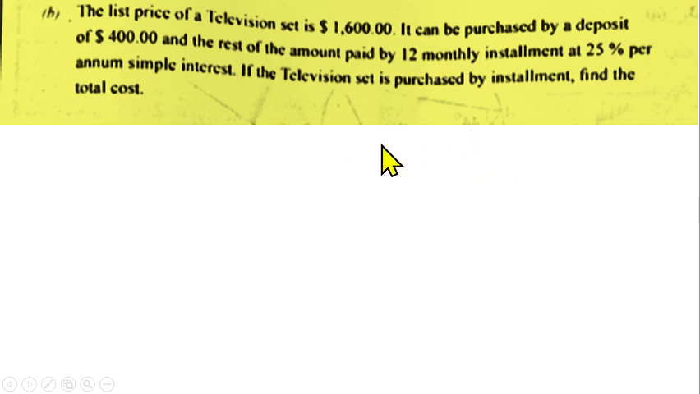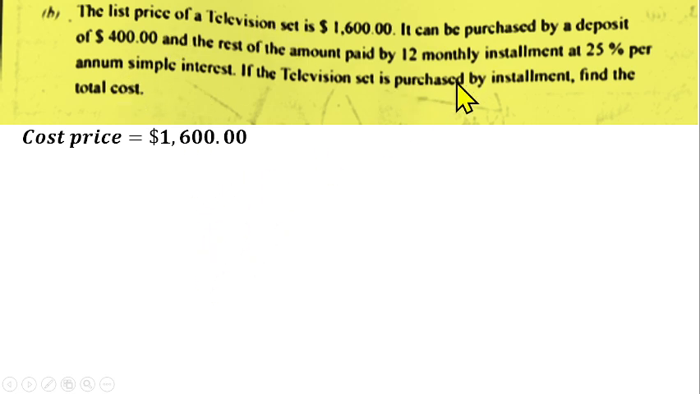So we are not to tell the amount you are going to be paying on a monthly basis, because they didn't ask for that. They only want us to find the total amount you are going to pay back at the end of the 12 months. So the first thing to know is that the cost price of the television was 1,600.